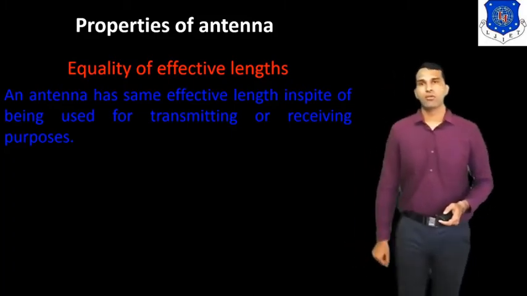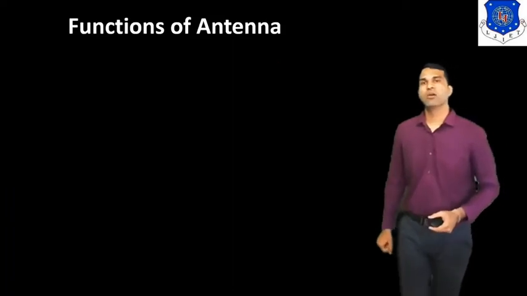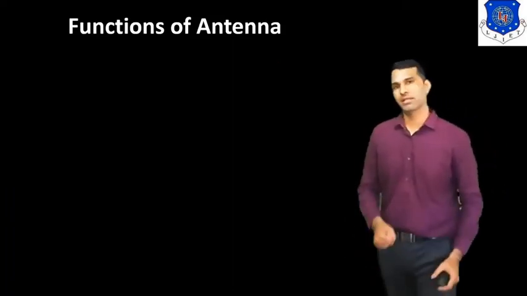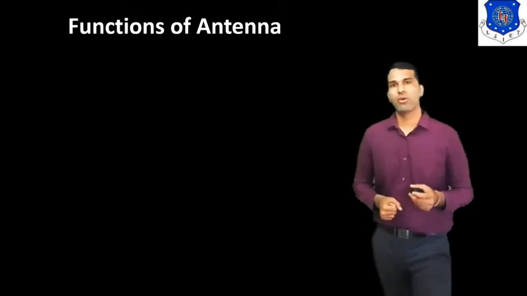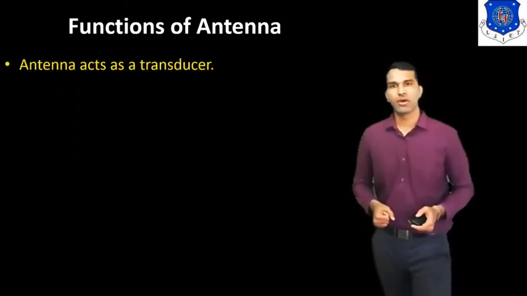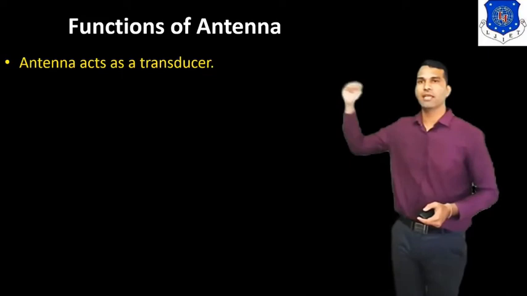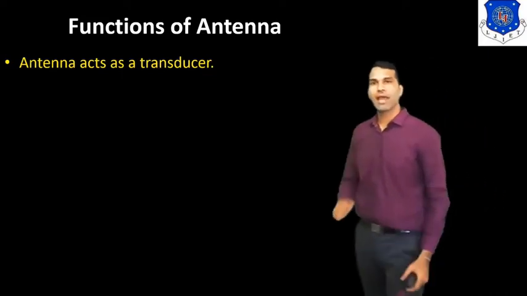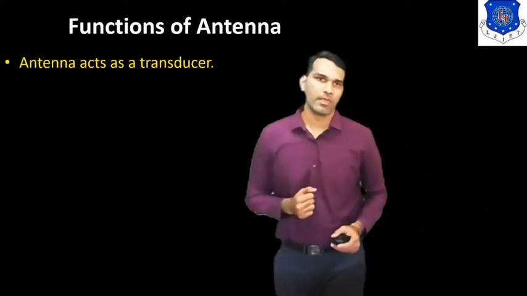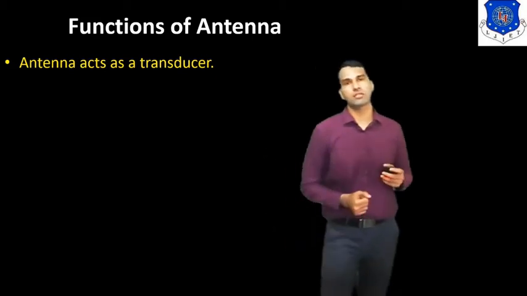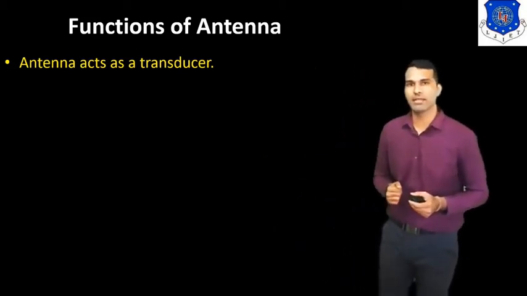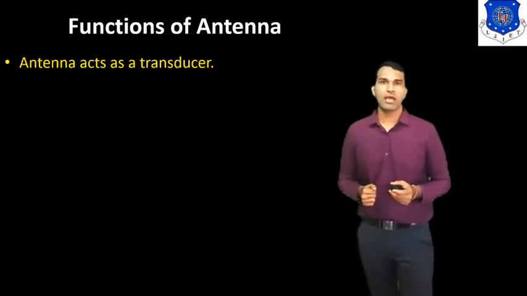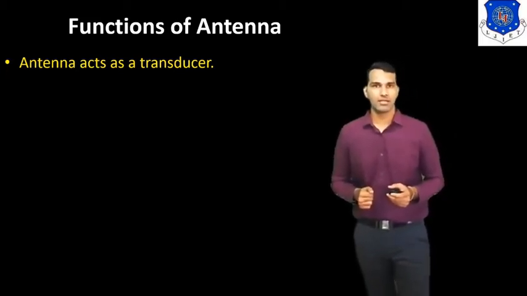Now third, we discuss the functions of an antenna. So what are the functions of an antenna? The first function of an antenna is that the antenna acts as a transducer. So what is the meaning of transducer? As we discussed in the definition of the antenna, we can use an antenna as a transducer.